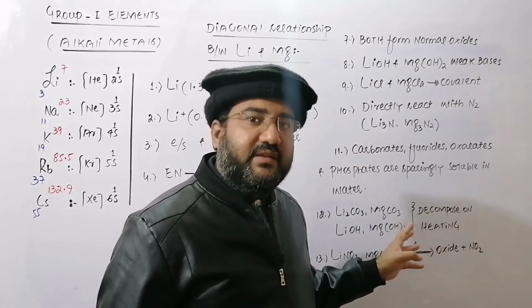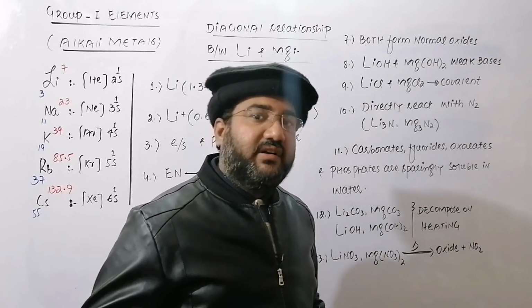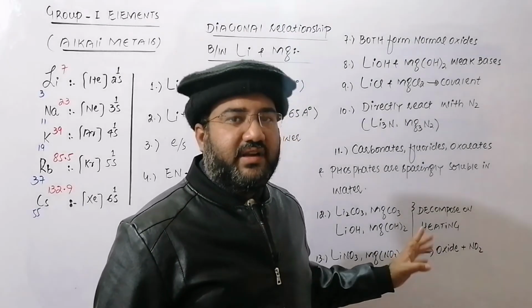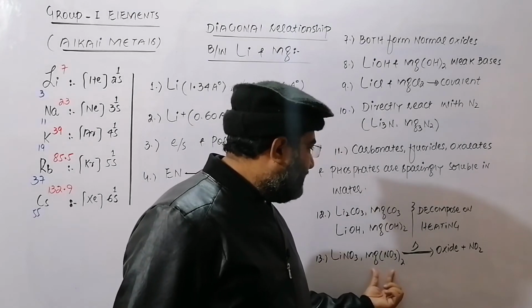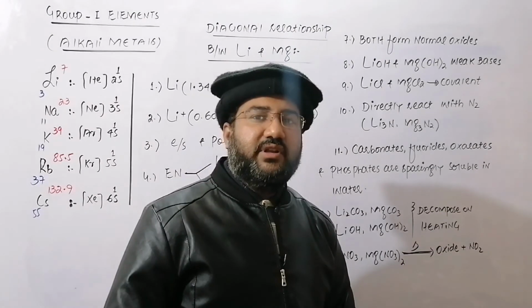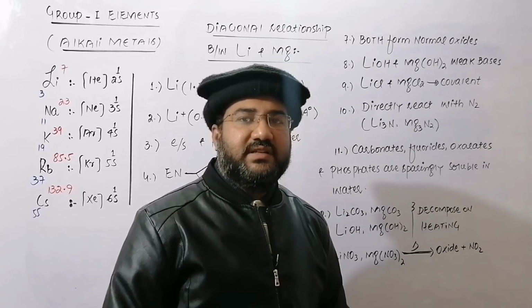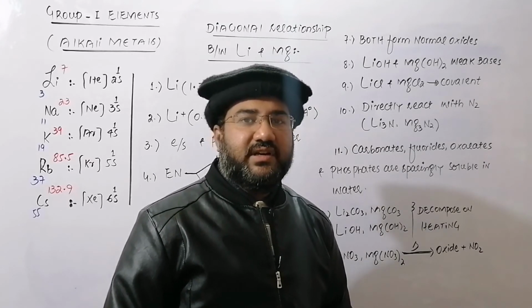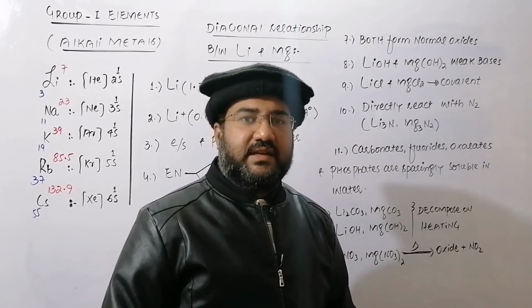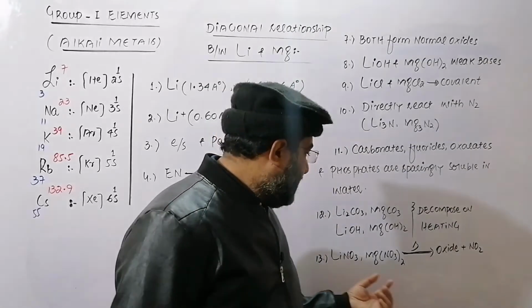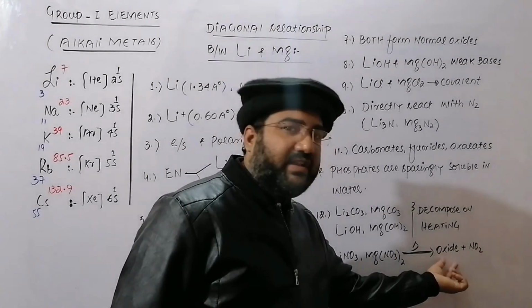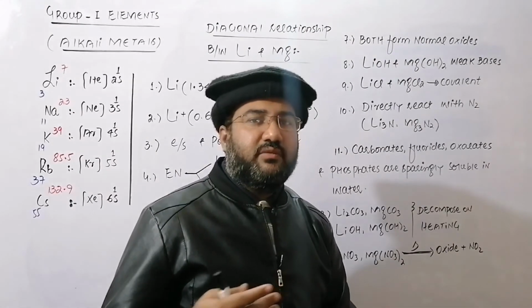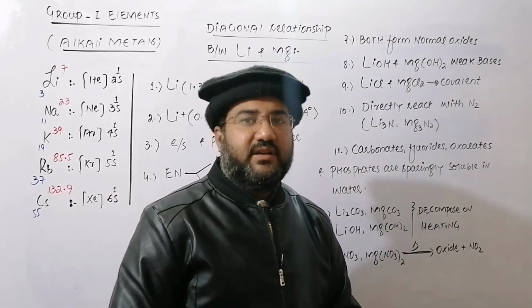So in this way, lithium is different from the alkali metals, but it resembles an alkaline earth metal, that is magnesium. Similarly, lithium nitrate and magnesium nitrate, when heated, also decompose and form their respective oxides with the release of nitrogen dioxide gas and oxygen gas. But again, the nitrates of all other alkali metals do not decompose to form their oxide. So in this way, lithium is different from the alkali metals, but it matches with magnesium.